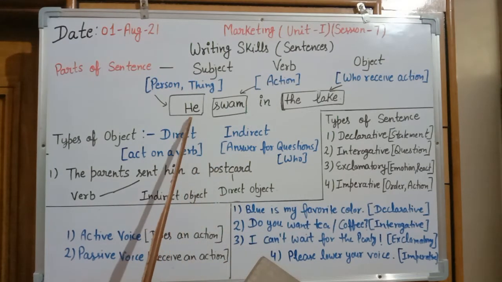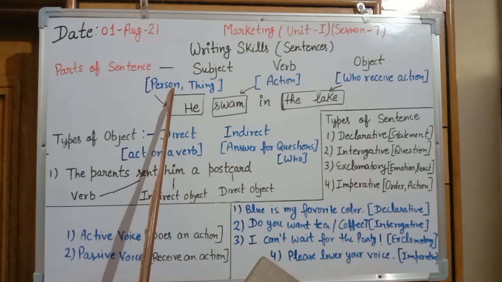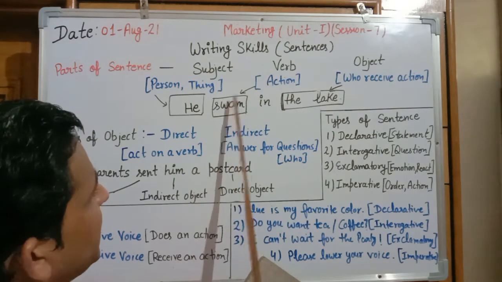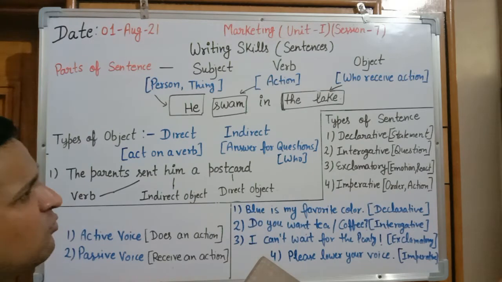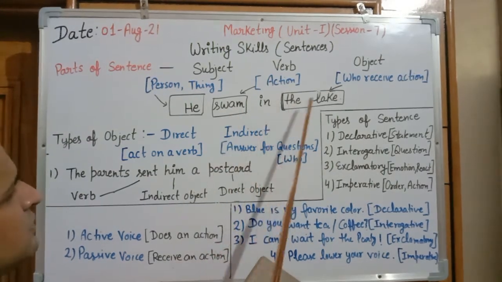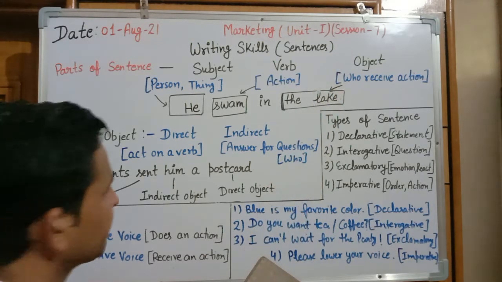Take the example, he swam in the lake. He is the person who is performing the action, so that is the subject. Swam is the action, that is the verb. And the lake is the one on which the action will be taken. Without the lake, he can't swim. So, the lake is receiving the action, so it is the object part.